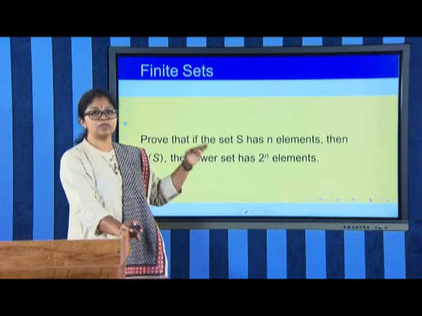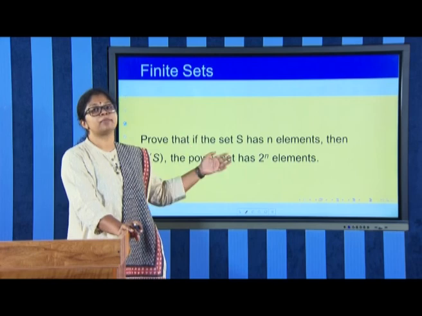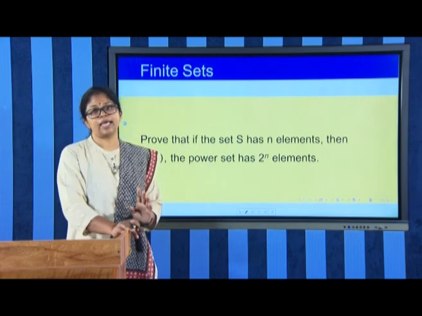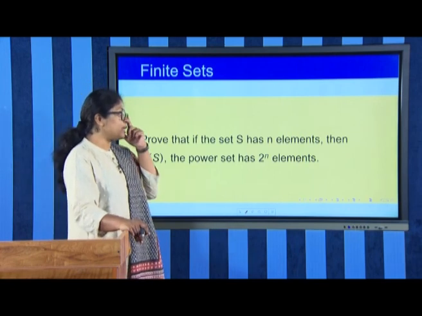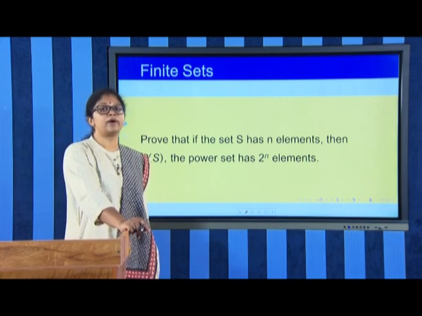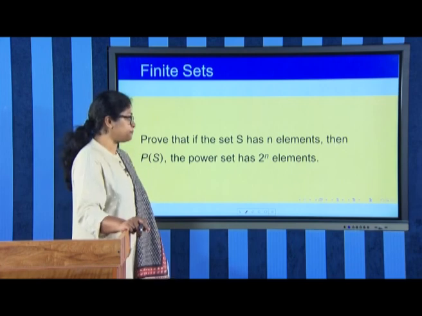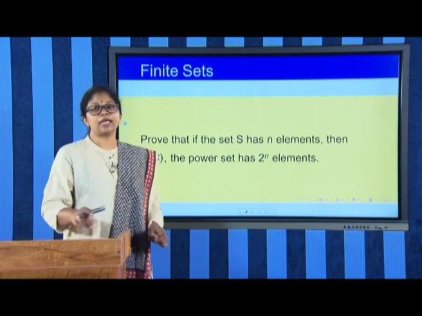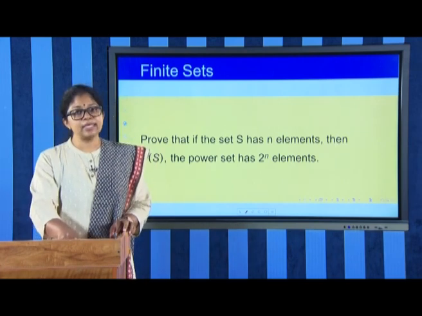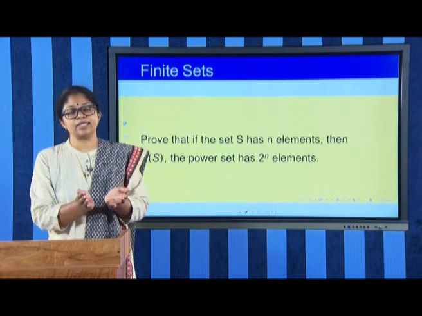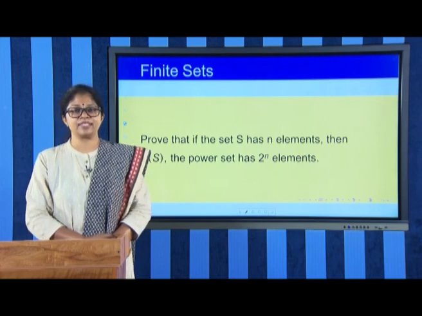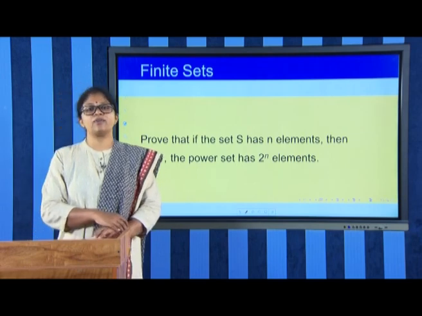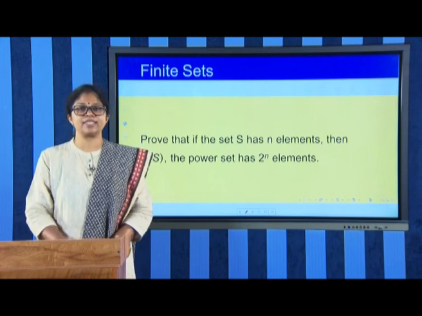We will get new subsets which are twice the number of subsets as for the set with k elements. So, the power set of S has 2 power k plus 1 elements. So, we can see that if a set S is a finite set, then the power set also has a finite number of elements. So, with that we have covered a small portion of finite sets. Thank you.